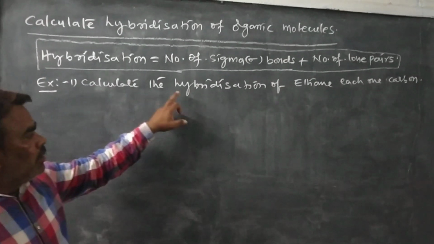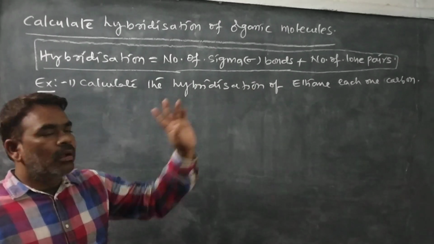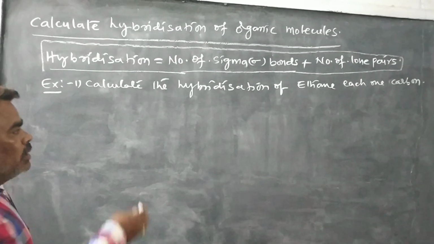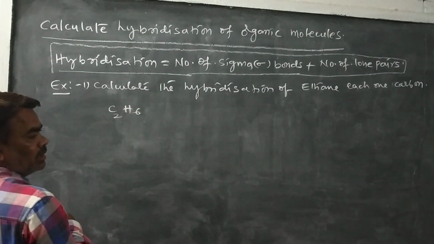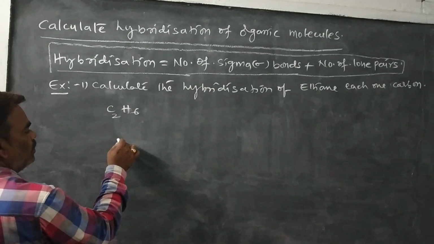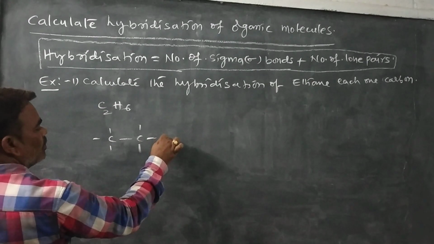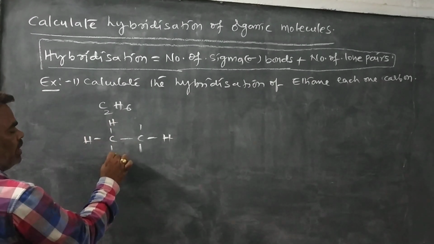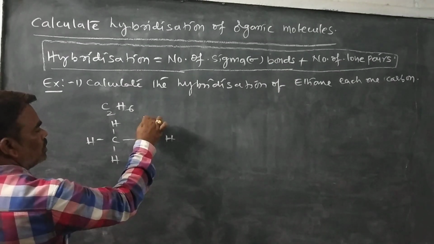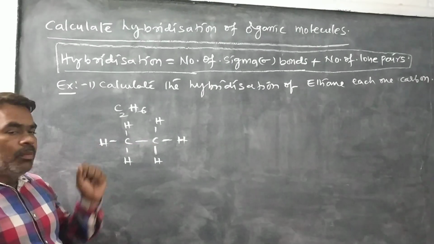Let's calculate the hybridization of ethane, each carbon. Ethane formula is C2H6. So the complete structure of ethane is this. Each carbon has 3 hydrogen atoms, and in between the carbons there is a sigma bond.